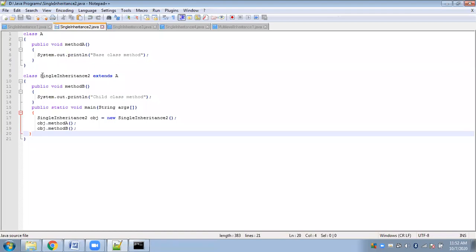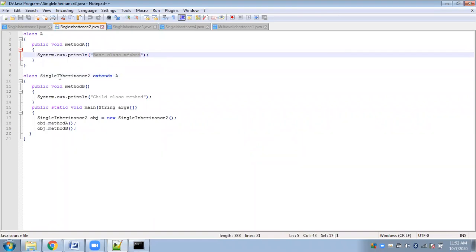Class A is the base class, and class single inheritance 2 is the child class, which has extended class A. So this is a single inheritance example, just like the previous one. Here we have a method A, which is public. Method A will simply display "base class method" on being called.